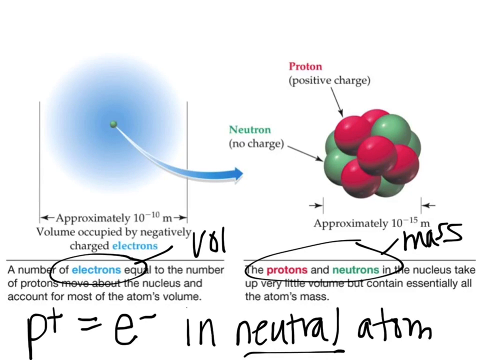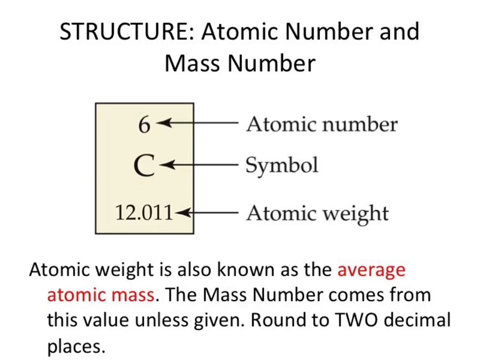Okay, so now, you should remember this from middle school. On any periodic table, either at the top or top center or to the left or the right, you have a whole number, and that is the atomic number. And the atomic number represents what? Can somebody tell me?